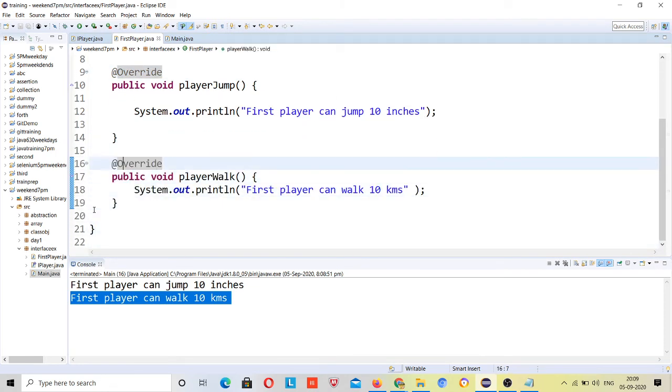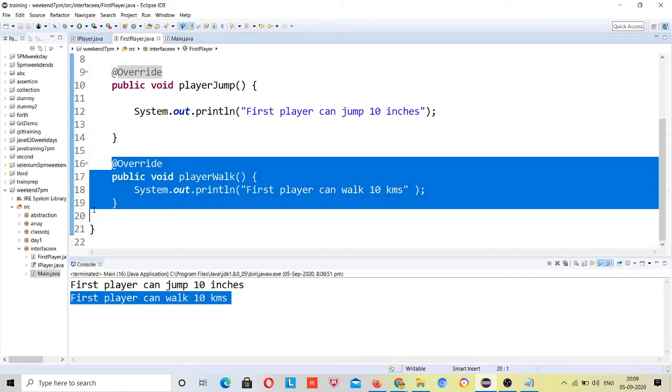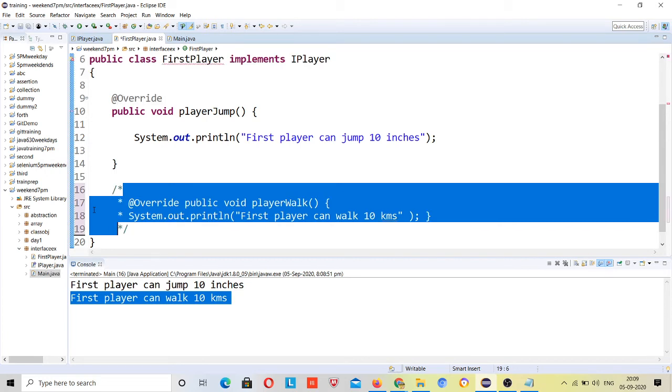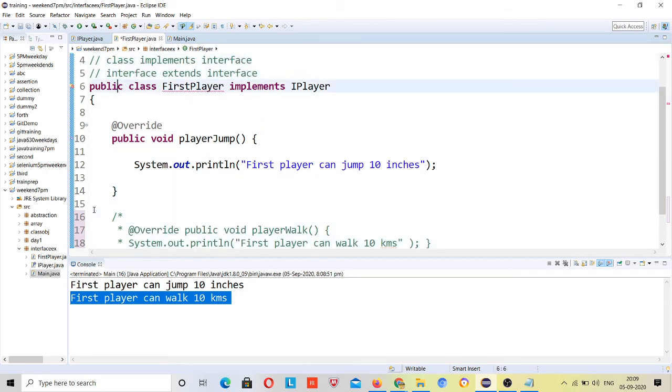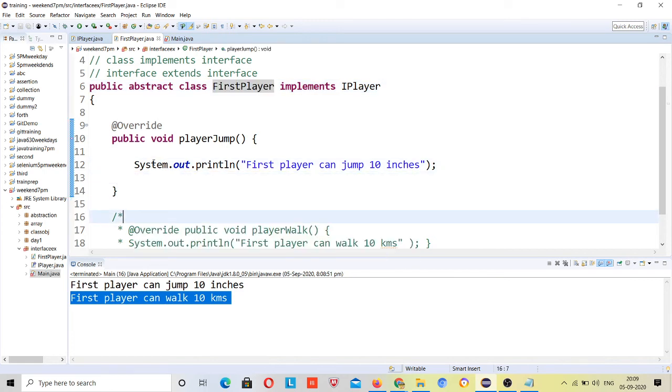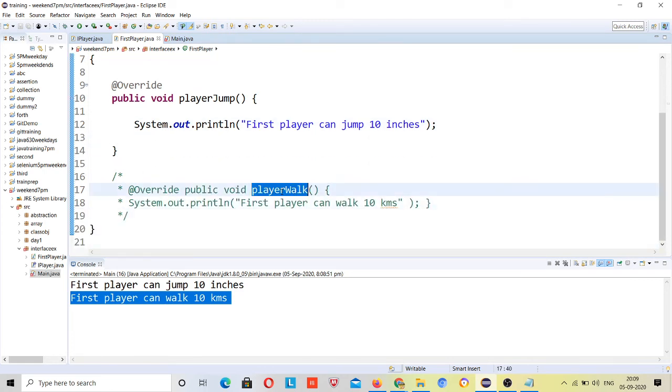Suppose I don't implement this method here, because I said if you want to create the object for any class, then in that class there should be no abstract method present, right? So either I have to define it as abstract, but if I define this class as abstract, then I will not be able to create object for it, because we cannot create object for an abstract class. So how can I do it? I have to extend this class, right? And in this class I have one abstract method present. Which one is that? playerWalk, because that is coming through inheritance.